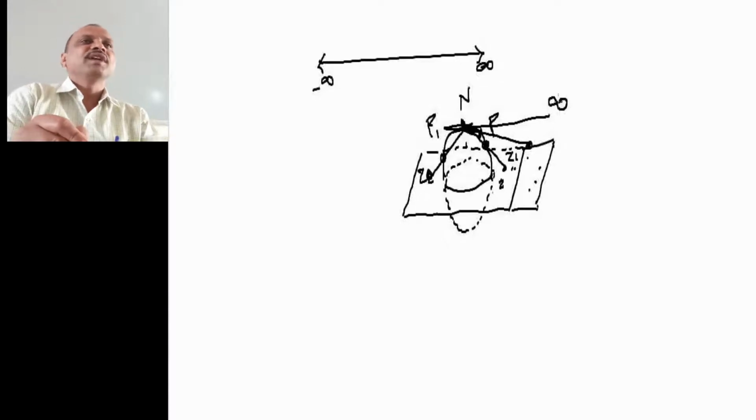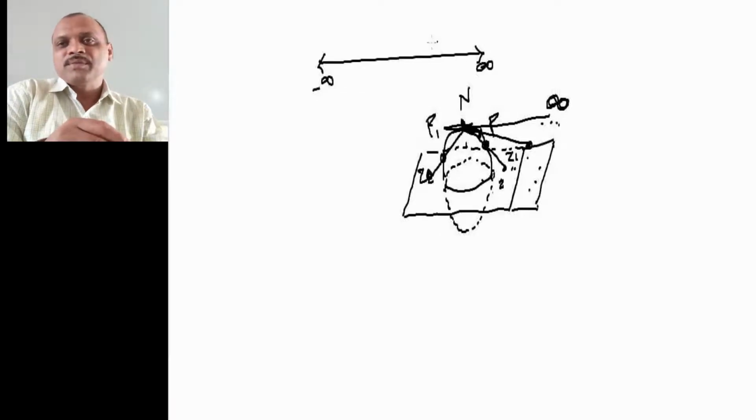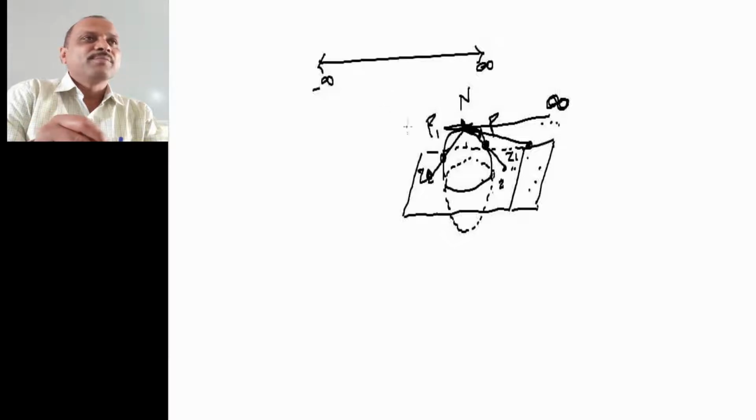We assume it as an infinite point in the complex plane. As in real numbers there are minus infinity and plus infinity, here we have only one infinity. So for this complex plane we have a point at infinity.